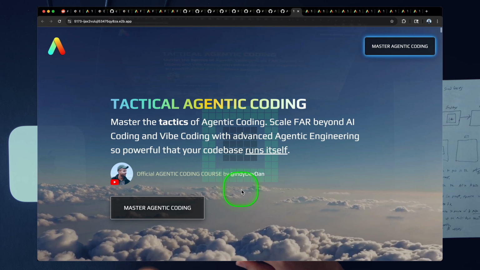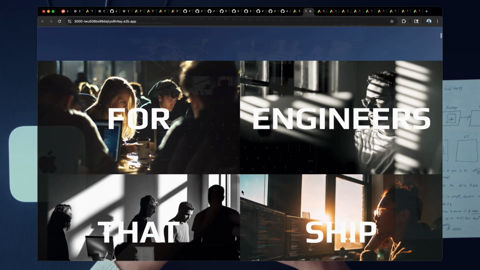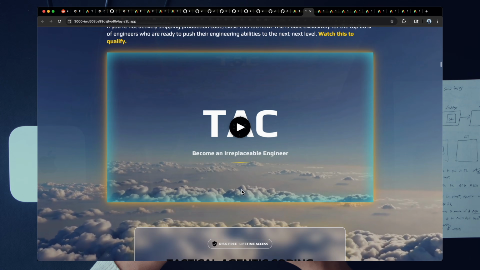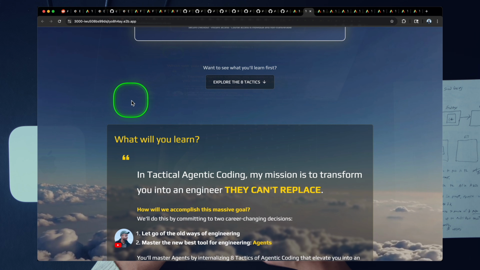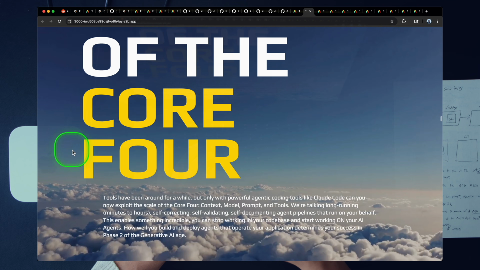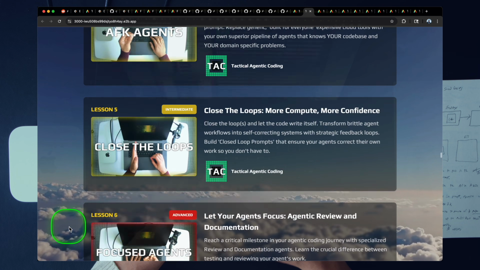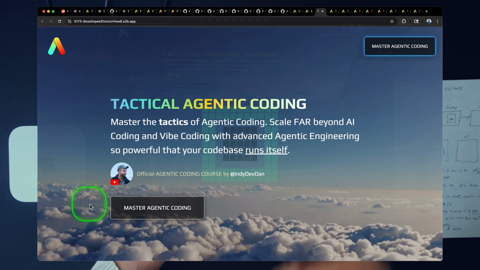And so this is just one version, right? If we go to the next version here, you can see that another agent made completely different tweaks, right? It's got the pricing further up, explore 8 tactics. You can kind of see the other information below. So this version just moved the pricing up. We can just keep going on down the line, right?